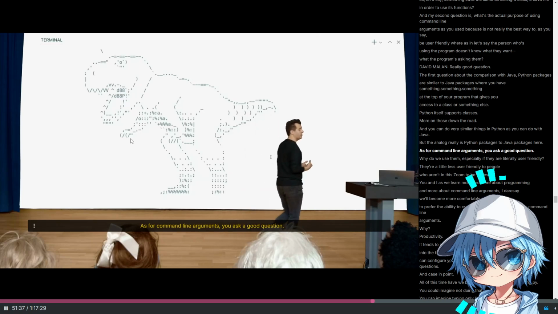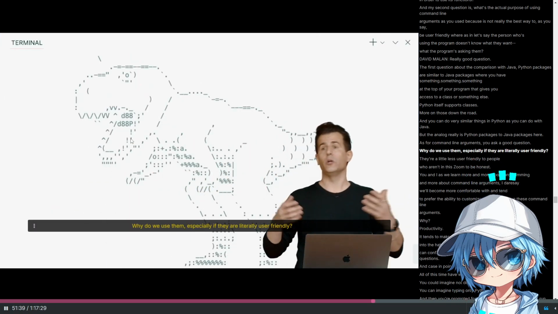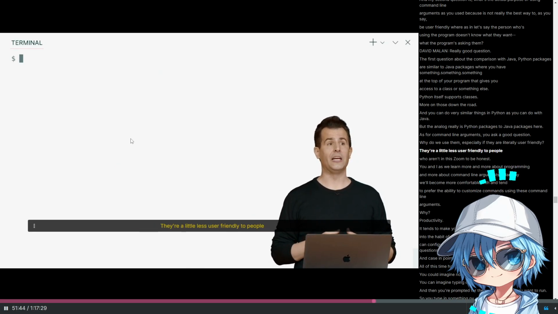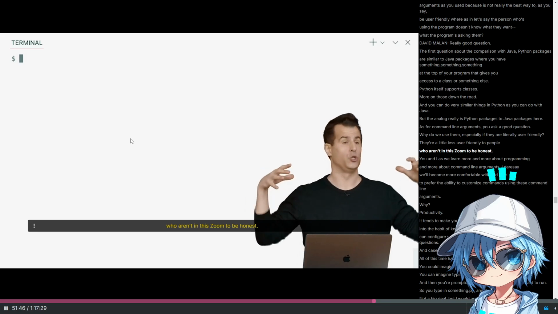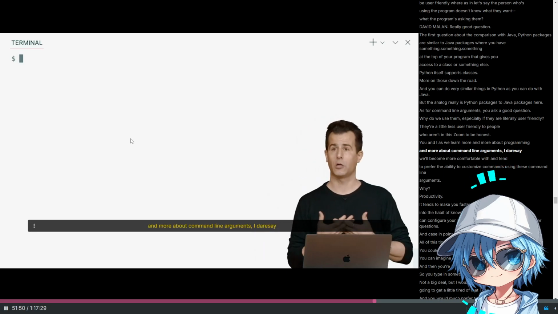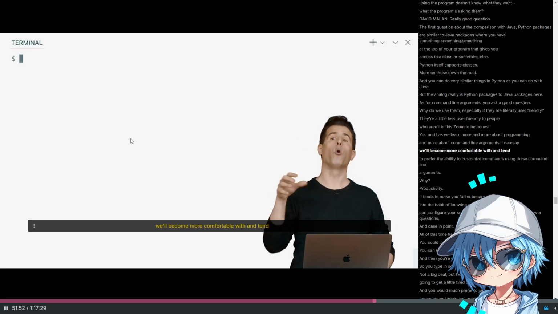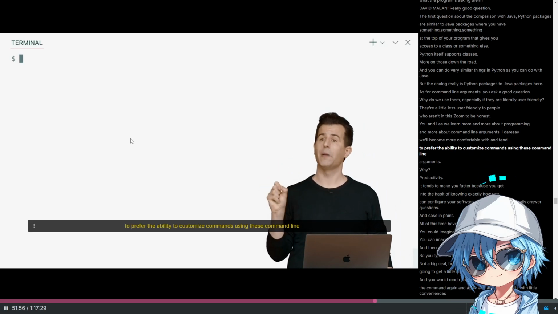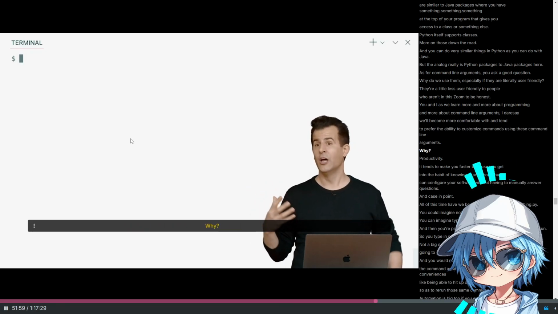As for command line arguments, you ask a good question. Why do we use them, especially if they're a little less user-friendly? They're a little less user-friendly to people who aren't in this Zoom, to be honest. You and I, as we learn more and more about programming and more about command line arguments, I dare say will become more comfortable with and tend to prefer the ability to customize commands using these command line arguments. Why? Productivity.